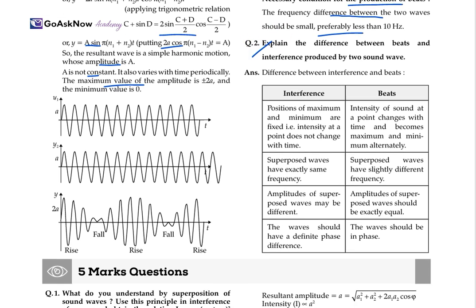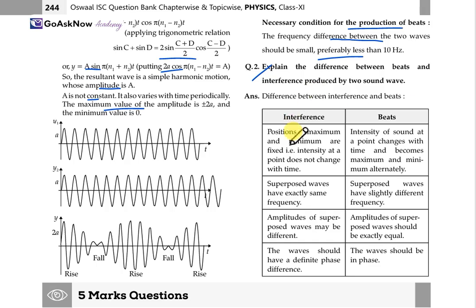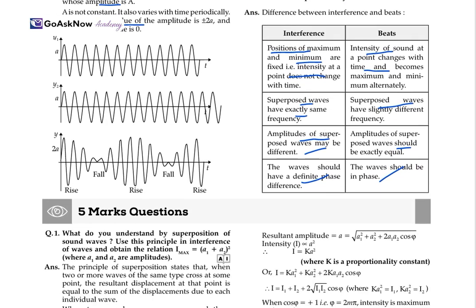We have already discussed this, but let's do it again. In interference, the positions of the maximum and the minimum are fixed, and the intensity at a point does not change with time. In beats, the intensity of the sound at the point changes with time and becomes maximum and minimum alternately. In interference, the superposed waves have exactly the same frequency. In beats, the superposed waves have slightly different frequencies. In interference, the amplitude of the superposed waves may be different. In beats, the amplitude of the superposed waves should be exactly equal. In interference, the waves should have a definite phase difference, and in beats the waves should have only phase. This is about the beat.